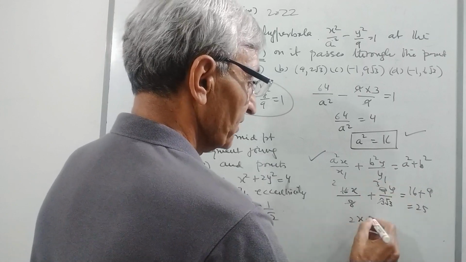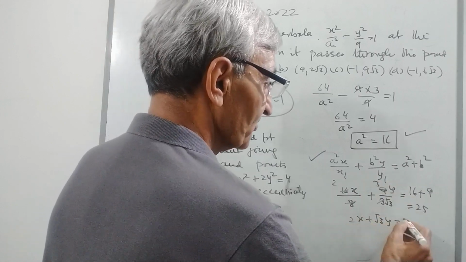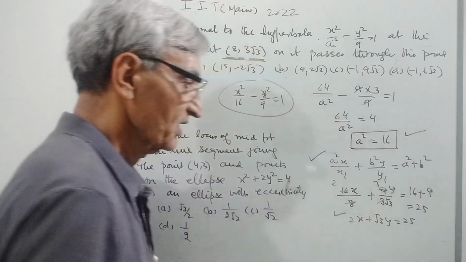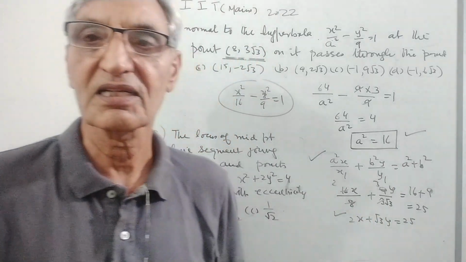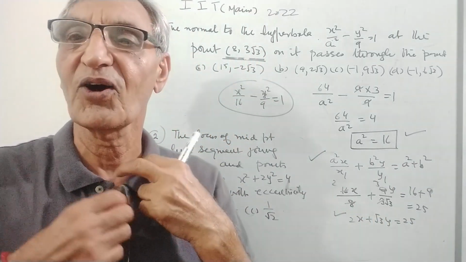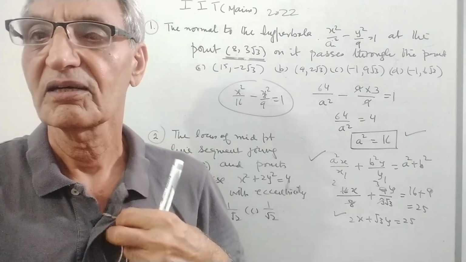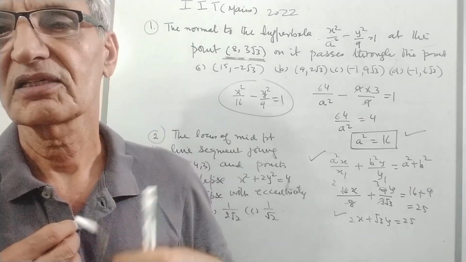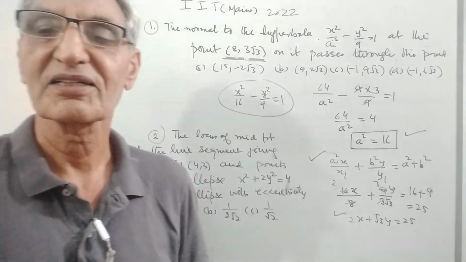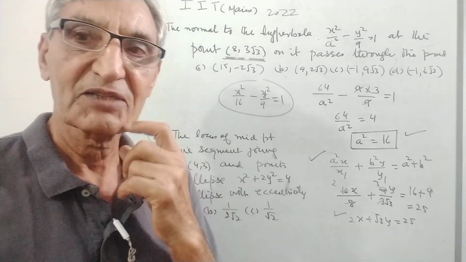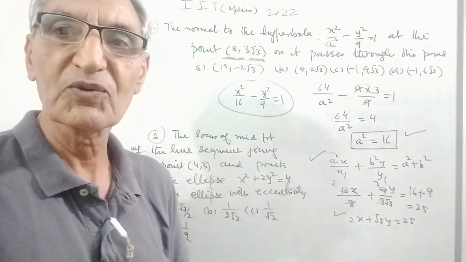So 2x plus root 3 y is equal to 25. This is the equation of the normal.